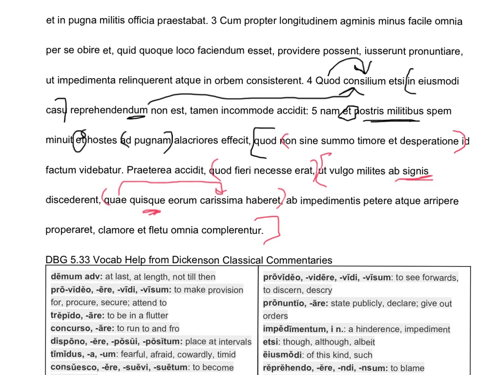The soldiers, they left from their signs. Instead, they properabant. They hurried to snag, to grab all of these things from the baggage and to snatch it away. So this entire phrase here is the direct object of petere and eripere. Again, the soldiers left from their assigned spots. They hastened to grab and snag from the baggage those things which each of them considered most dear.